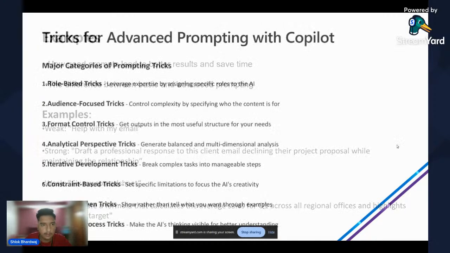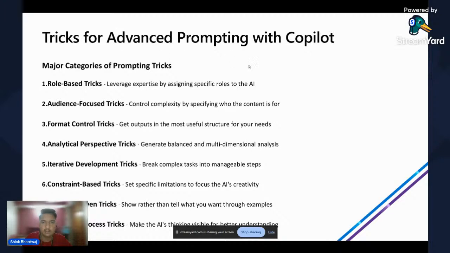Let's move forward to the tricks for advanced prompting with Copilot. There are major categories for prompting tricks. So let's discuss them one by one quickly so that you can move forward to the demo. First one is the role-based tricks. You can leverage expertise by assigning specific roles to the AI.